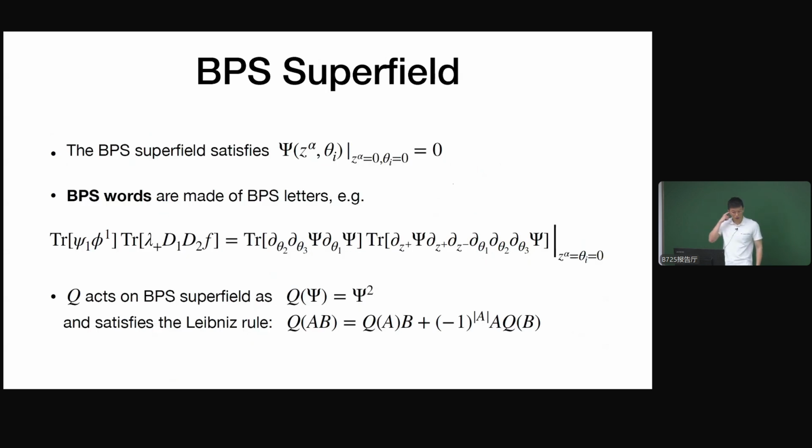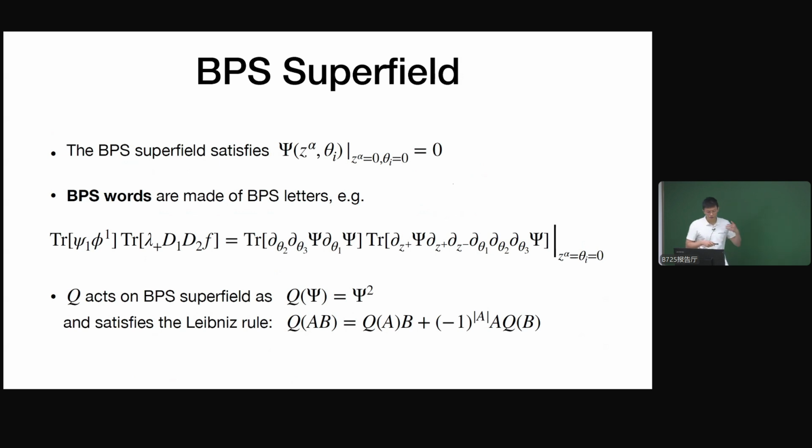And now we just want to consider the gauge invariant combinations of them. For example, this is one of the gauge invariant combinations. We just take some products of these fields and take traces. And equivalently, that can be rewritten in the generating function language.